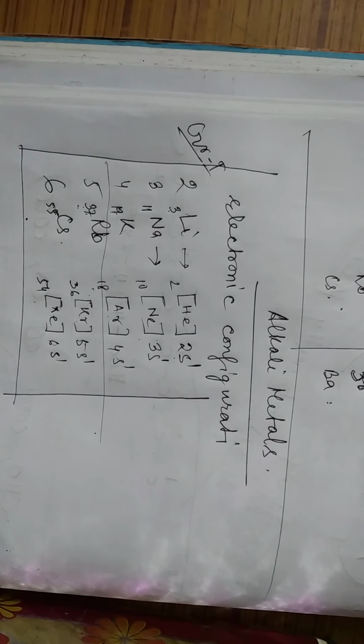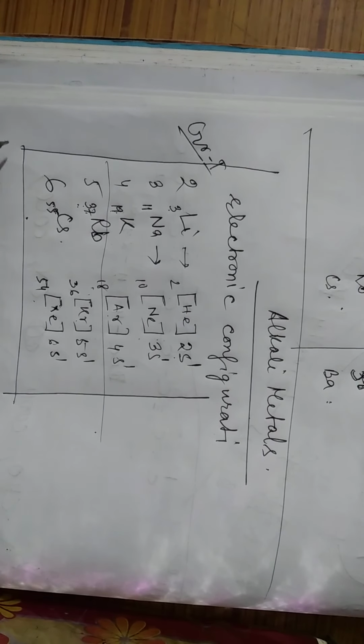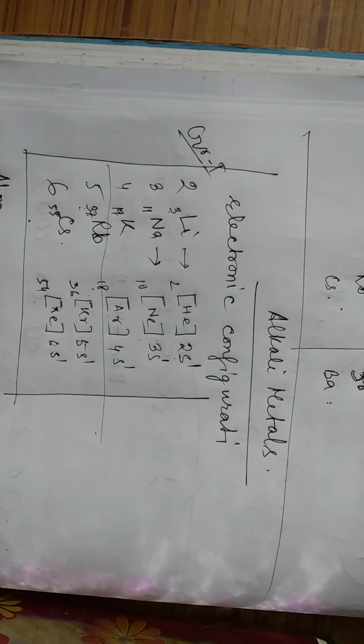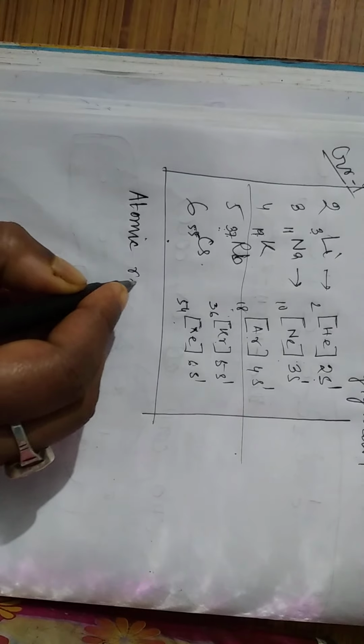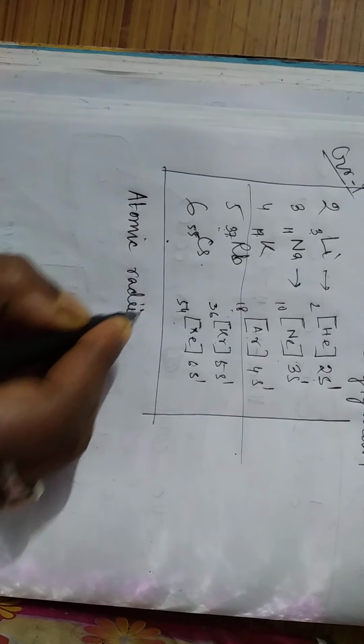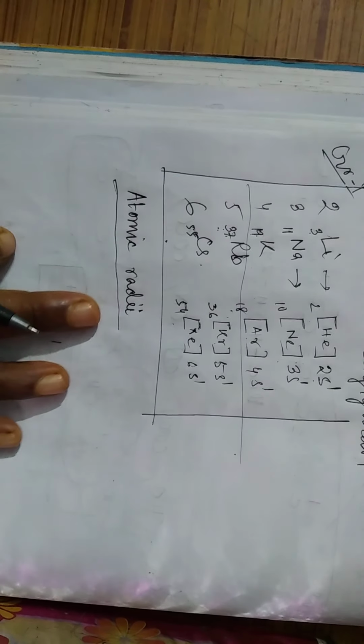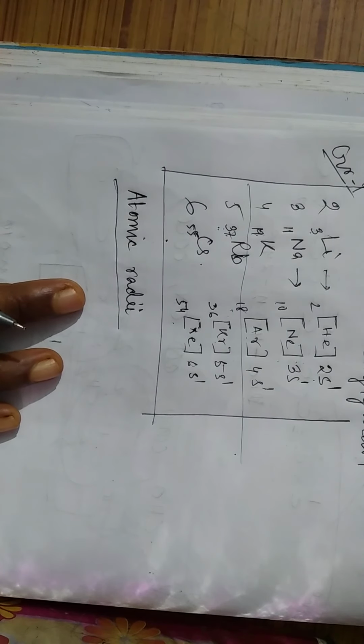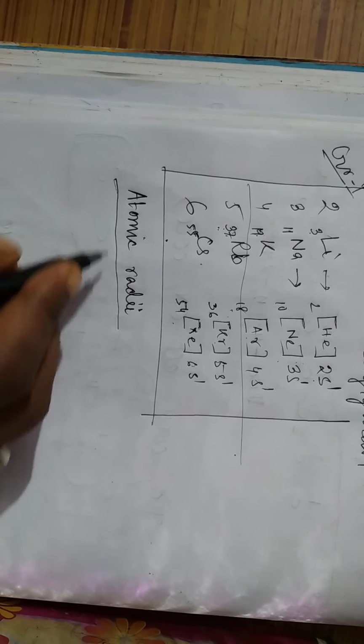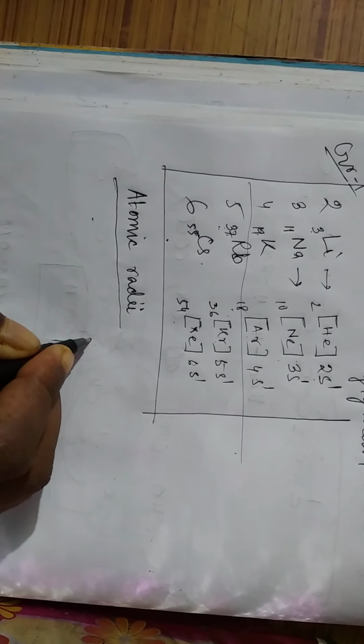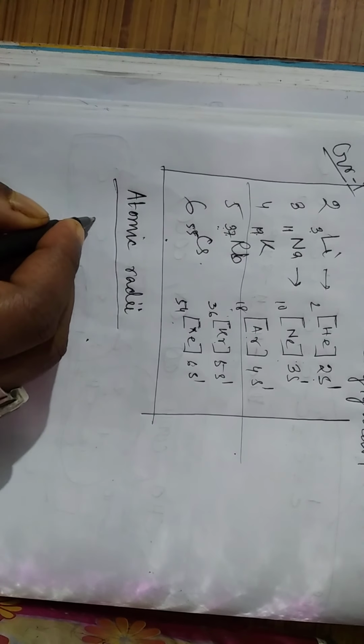So many things we can explain. First is atomic radii, that is the size we can understand. Atomic radii is what? If we go along a period, we know that the atomic radii always decreases, but if we go down the group, the atomic radii always increases.